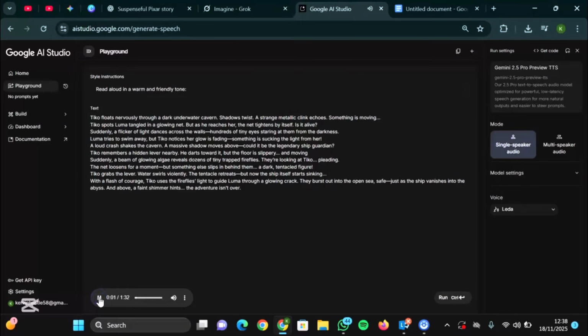Tico floats nervously through a dark underwater cavern. Shadows twist. A strange metallic clink echoes. Something is moving. Tico spots Lumative.